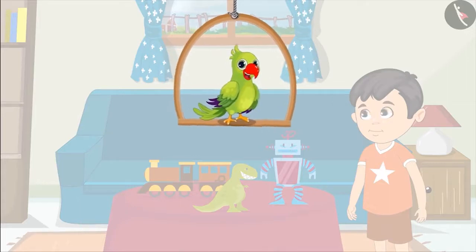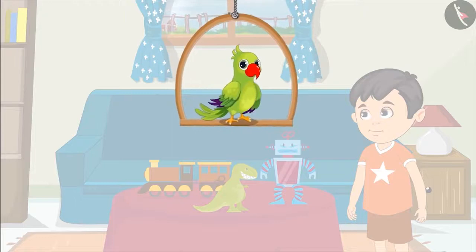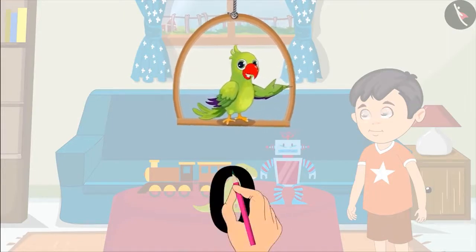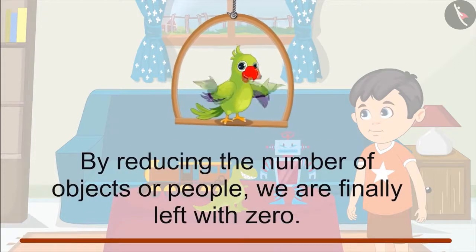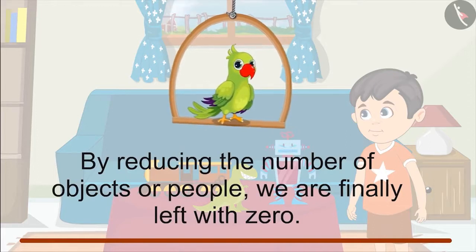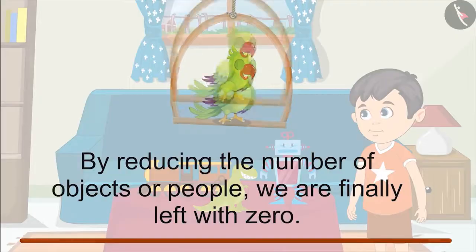In such a situation, what can you say about the number of Chotu's friends? Yes, not a single friend being there means that at this time there are 0 friends at his house. So by reducing the number of objects or people, what we are left with finally is the number 0.